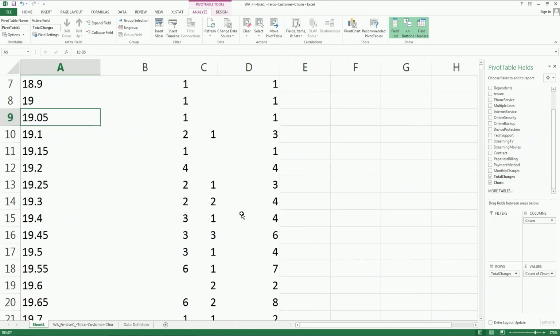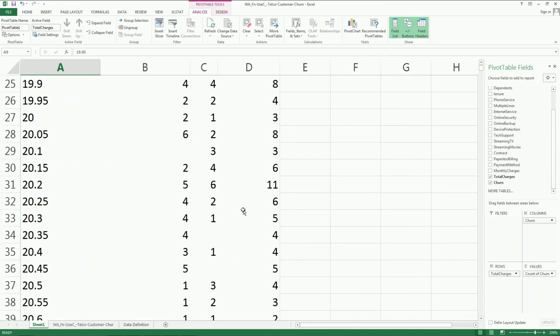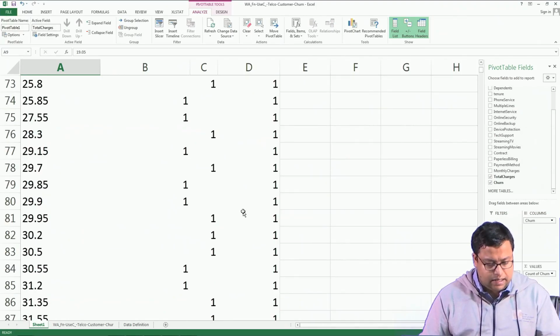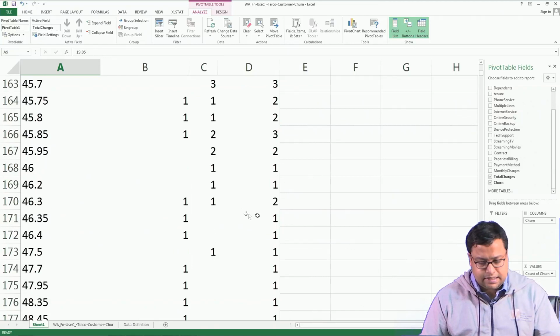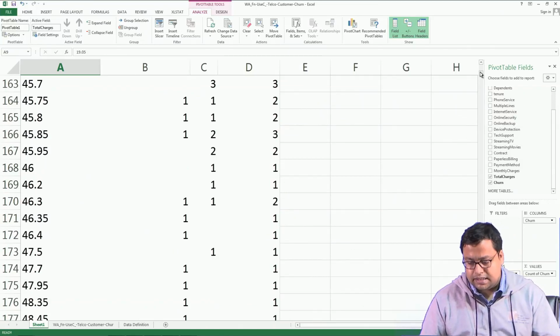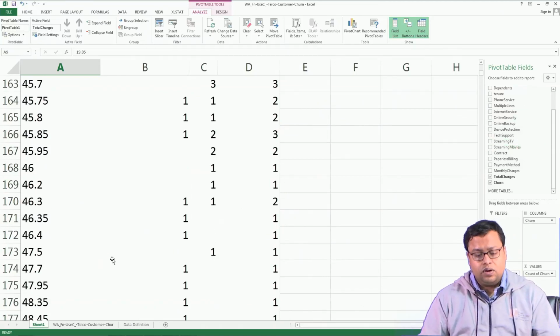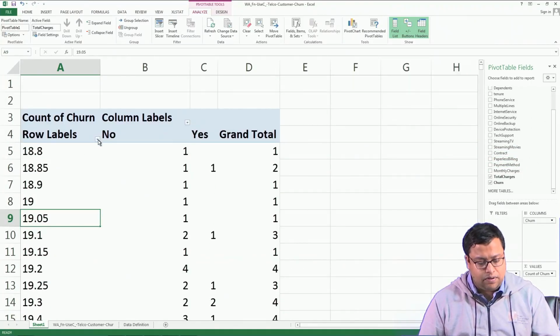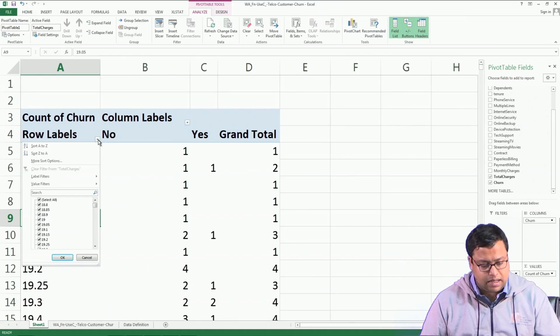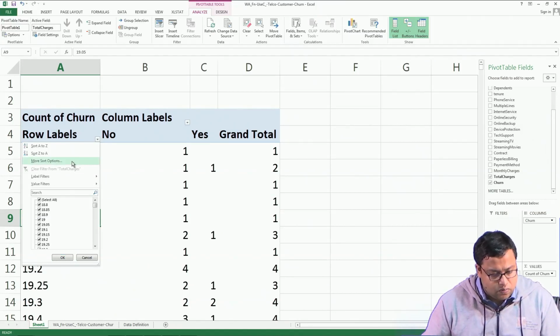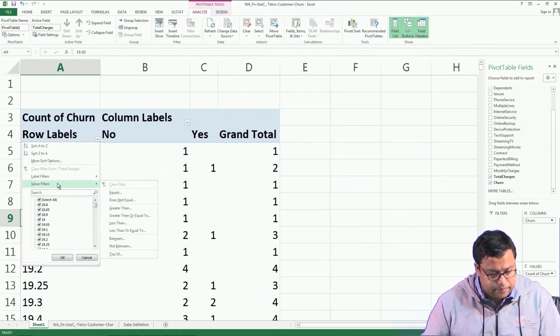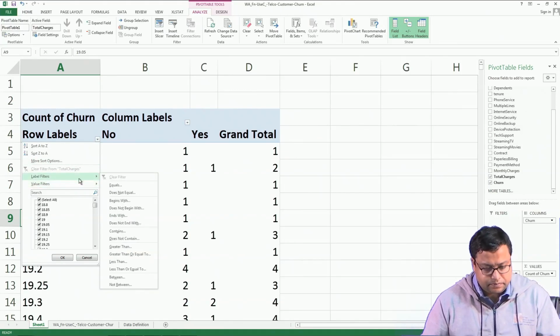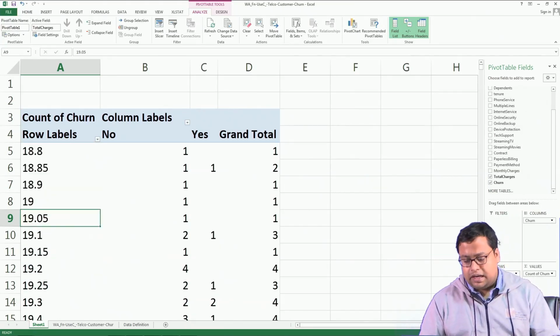But even then, if I check this, you will see that as the charges go up, we have to see how the charges and churn are related to each other. We have to run a correlation analysis here instead of this kind of grouping, and see whether that works here as well or not. So, we cannot do that here.